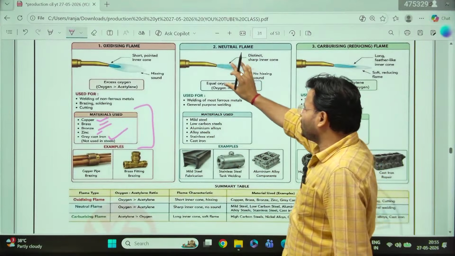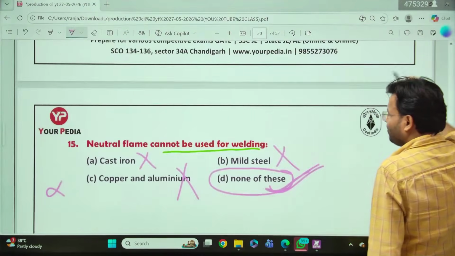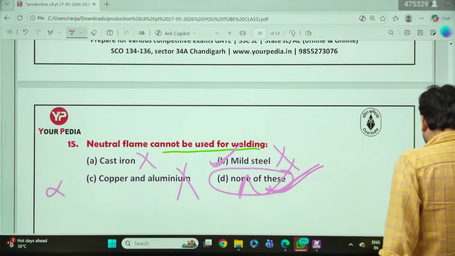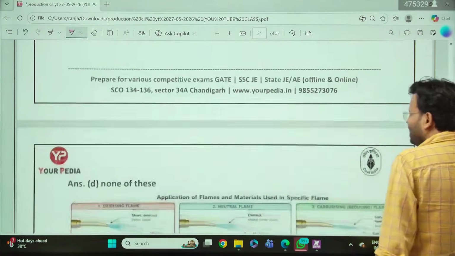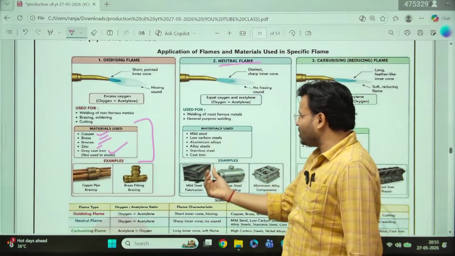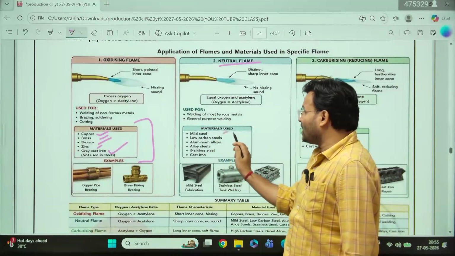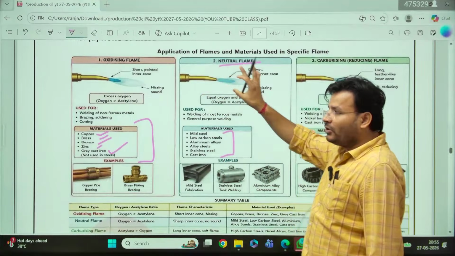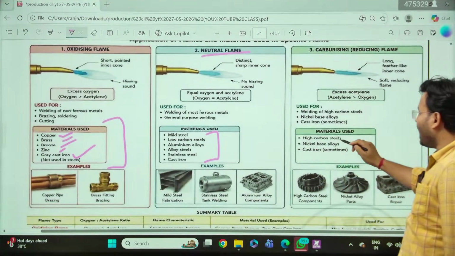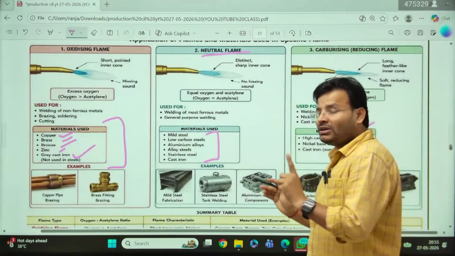If you talk about neutral, mild steel is there in the option. Mild steel is there. Okay, mild steel we can go through, no problem. So if you talk about neutral flame, mild steel, low carbon steel, aluminum alloy, alloy steel, stainless steel and cast iron, that will be with the neutral flame. Now if you talk about carburizing flame, in the carburizing flame, high carbon steel, nickel based alloy and in certain cases I am going to use cast iron.